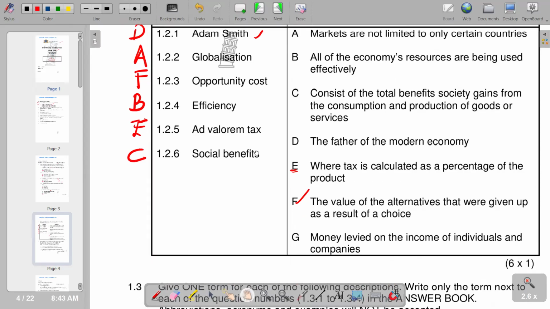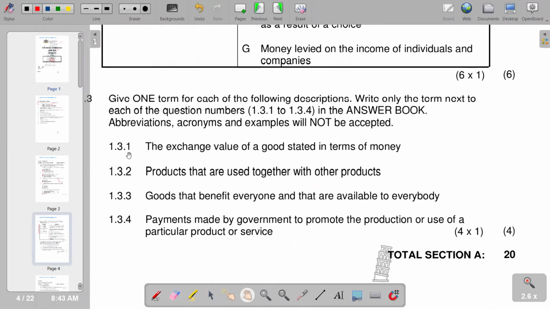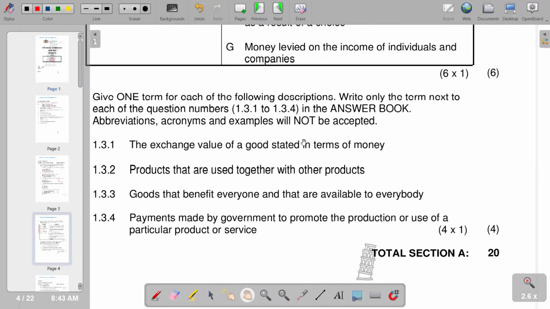And then we move on to the next part, which is on coming up with a term from a given explanation. So 1.3.1, the exchange value of a good stated in terms of money. This is the price. And secondly, products that are used together with other products, these are complementary goods. These are goods that are being used at the same time. So we have a car and petrol. This is a typical example of complementary goods.